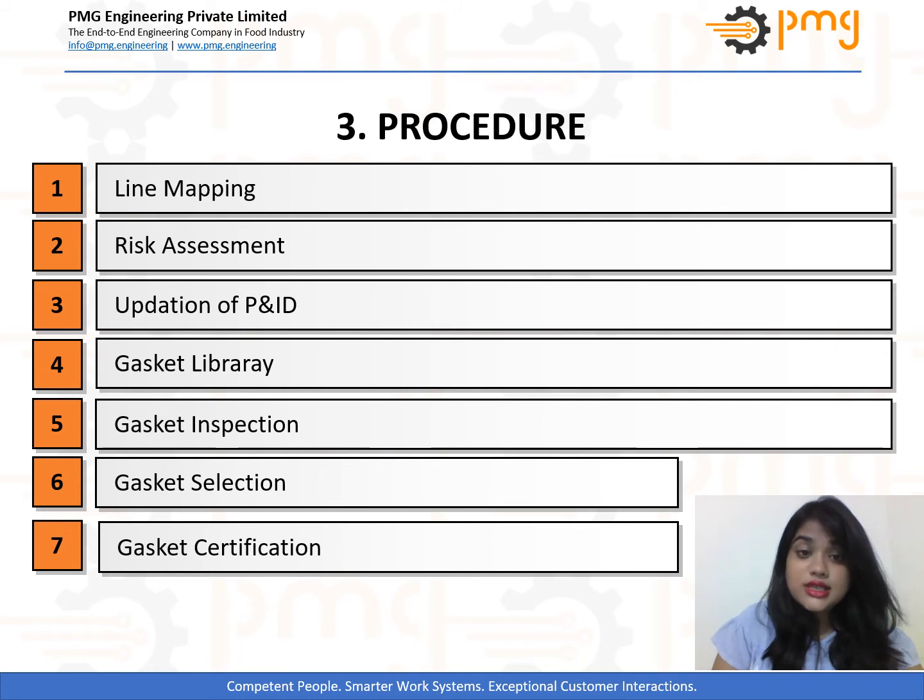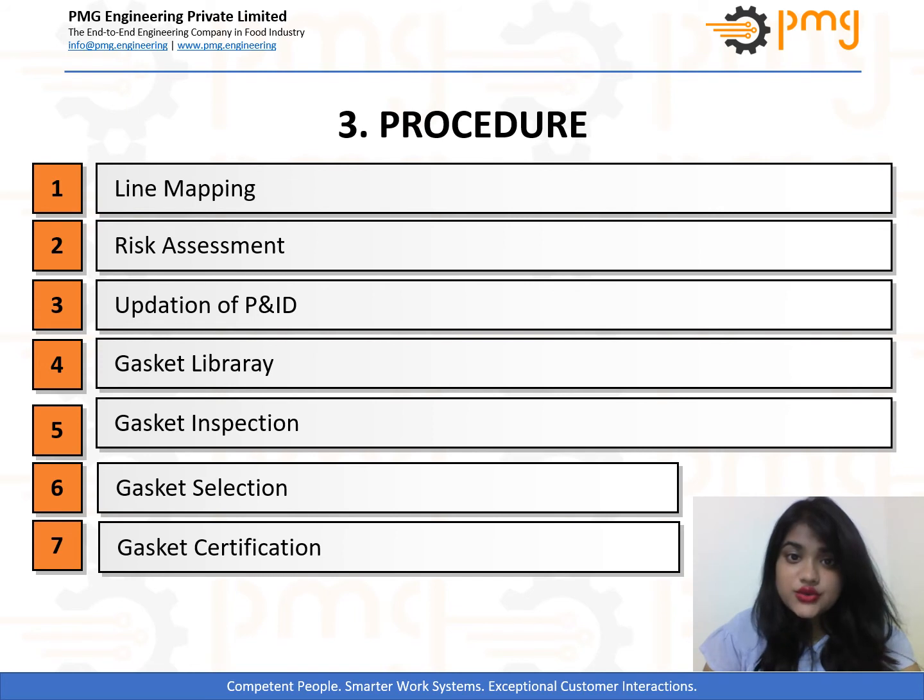Then the fourth step involves creation of a gasket library. Having a gasket library will enable traceability and root cause analysis in case of any incident. The gasket library should be prepared with a sample of each gasket, mapping the location it is used on. Libraries should be kept at a centralized location in the factory and must be controlled by the factory hygienist.